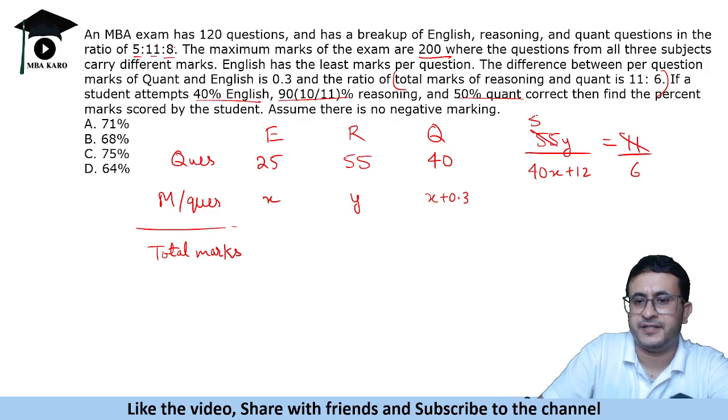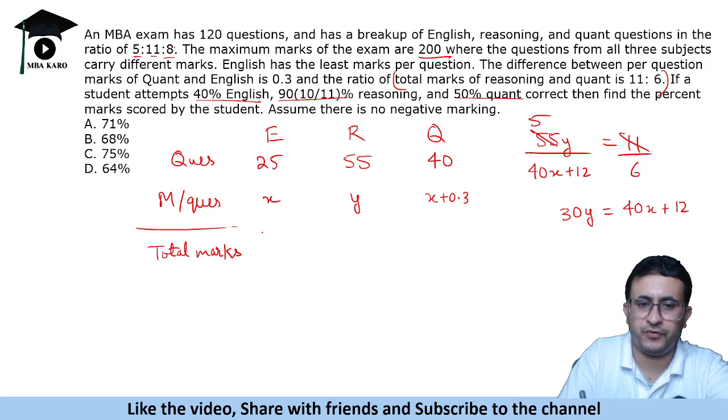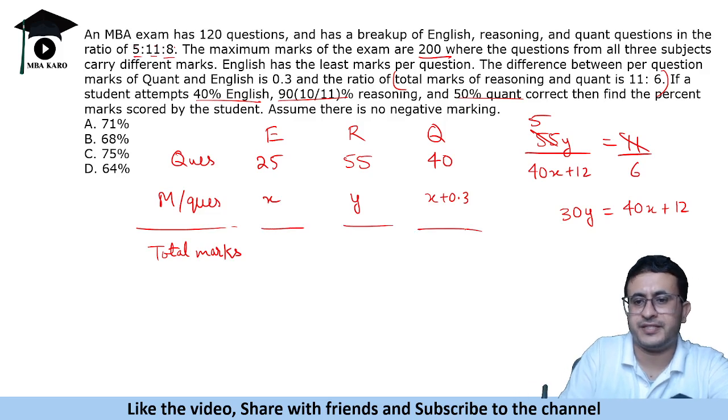Okay, so what do we get? We get 30y is equal to 40x plus 12. Since two of the values are x, we will substitute y.